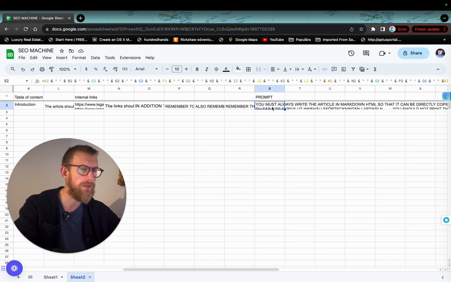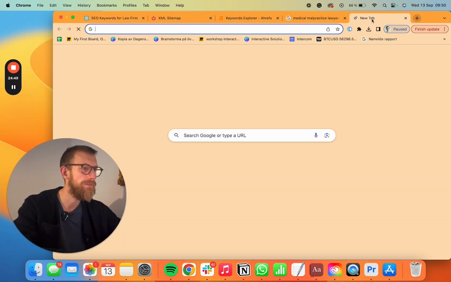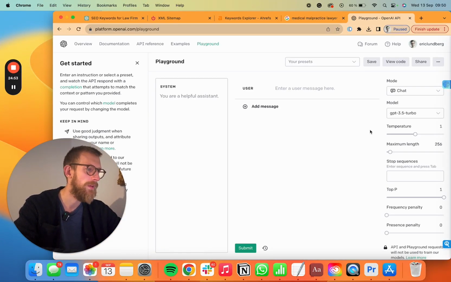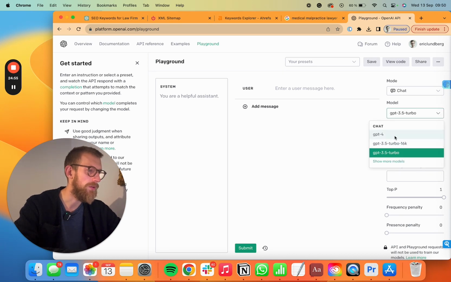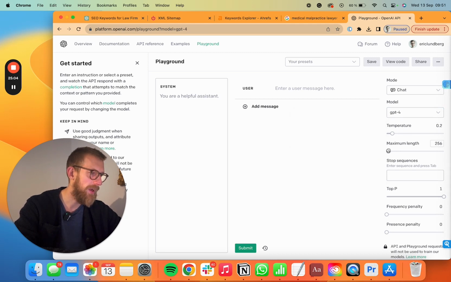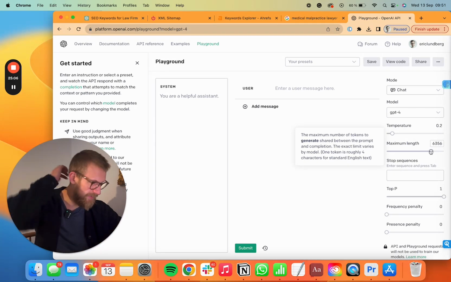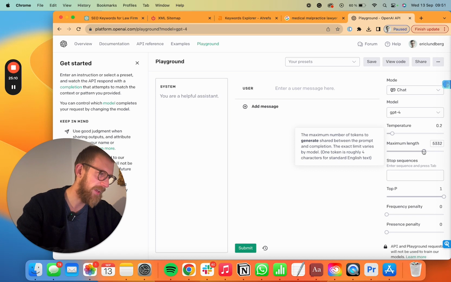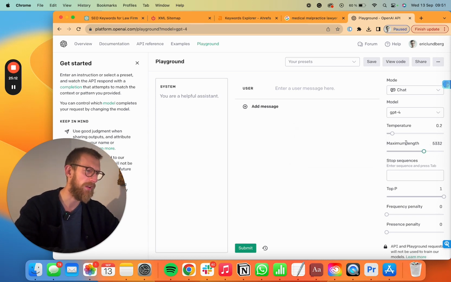After this, you're going to have the full prompt here, and we're going over to the Playground, and we're going to change to GPT-4. We want the temperature to be around 0.2. We want the max length to be, this prompt usually allows the max length for around 5,000-ish.